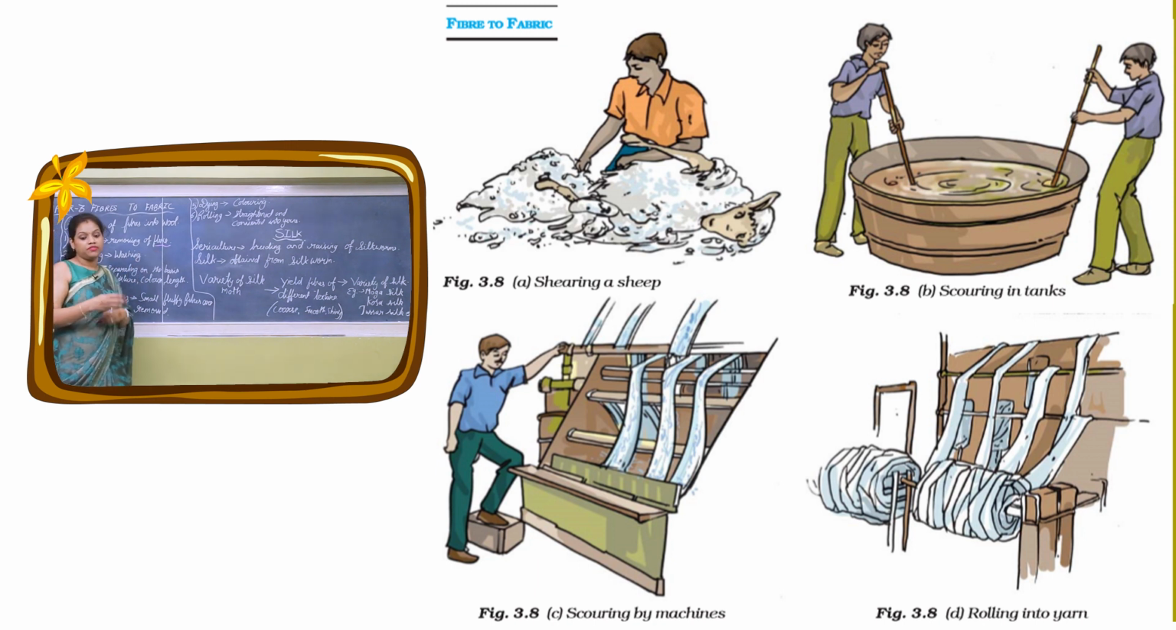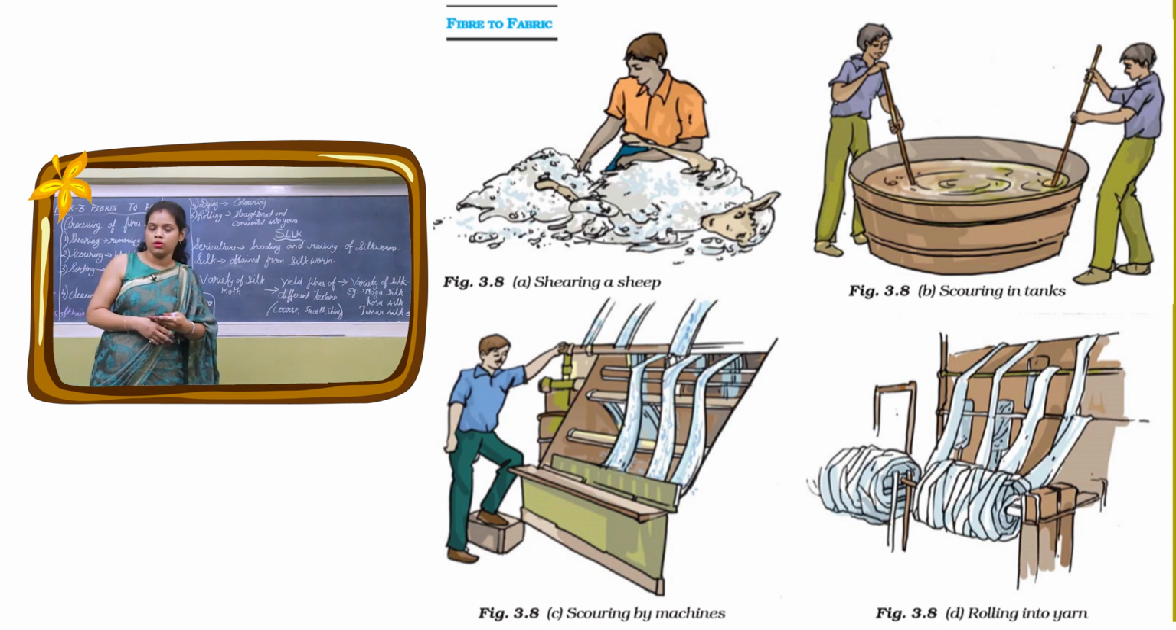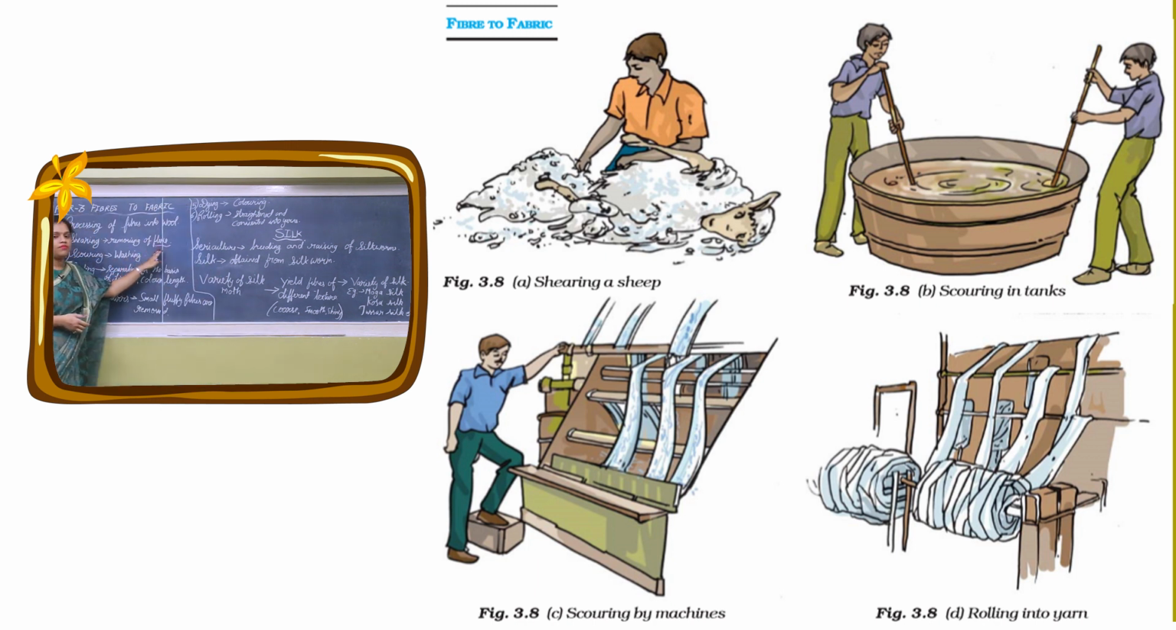Now you will say, teacher, when they remove the fleece, the sheep must get hurt. No, it doesn't hurt. It's just like when you cut your hair, you don't get hurt. When your father shaves his beard, he doesn't get hurt. The same thing is removing of fleece. So sheep don't get hurt in this process. Then after shearing, what is done? Scouring. Scouring means washing. They wash the removed fleece thoroughly in water so that whatever dirt the sheep was carrying on its body can be removed.